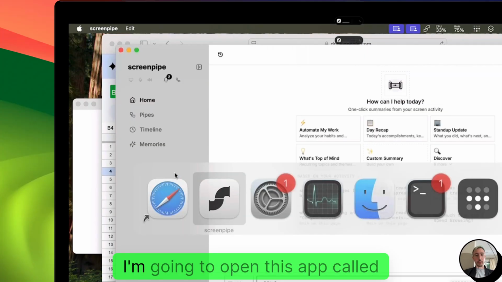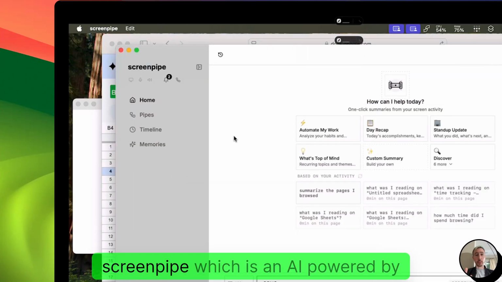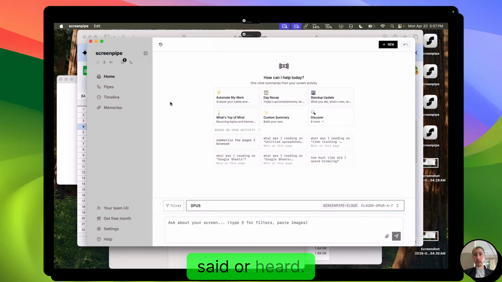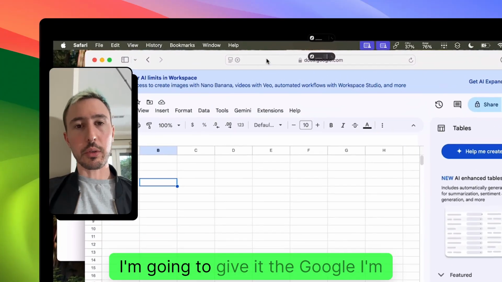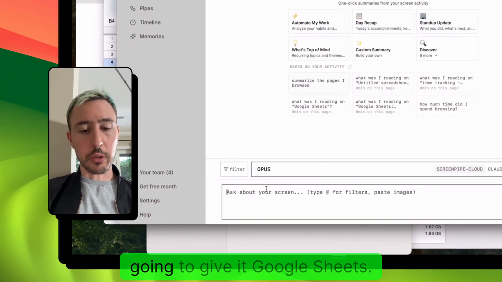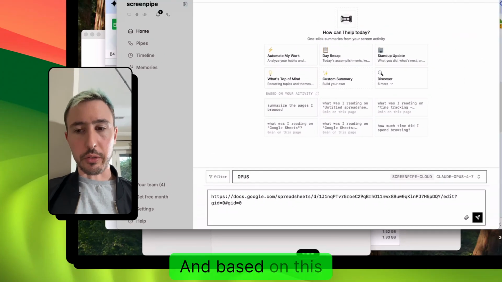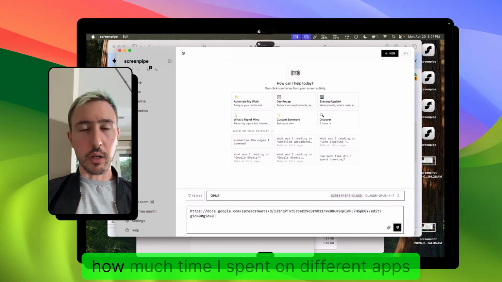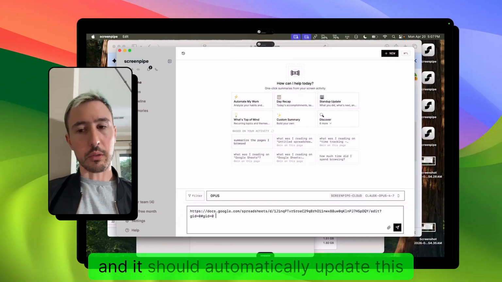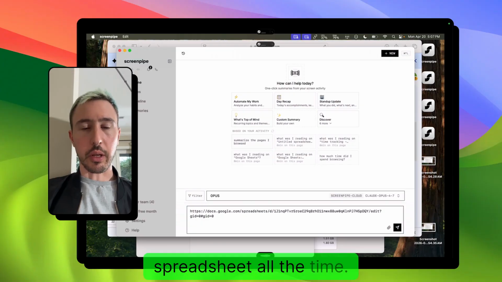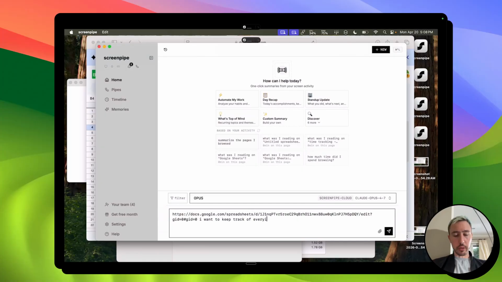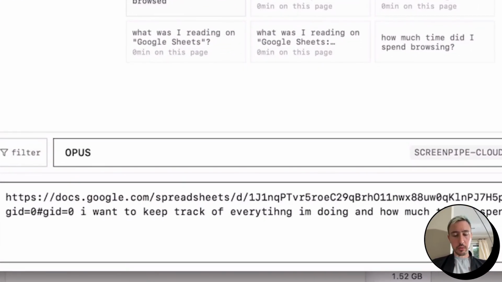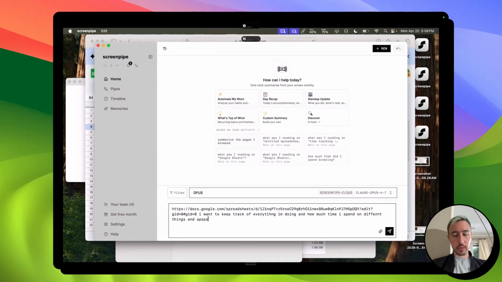And now I'm going to open this app called ScreenPipe, which is an AI powered by everything you've seen, said, or heard. And I'm going to give it the Google Sheet. And based on this Google Sheet, I want to keep track of everything I'm working on, how much time I spend on different apps, and it should automatically update this spreadsheet all the time. Track. Find different things and apps.